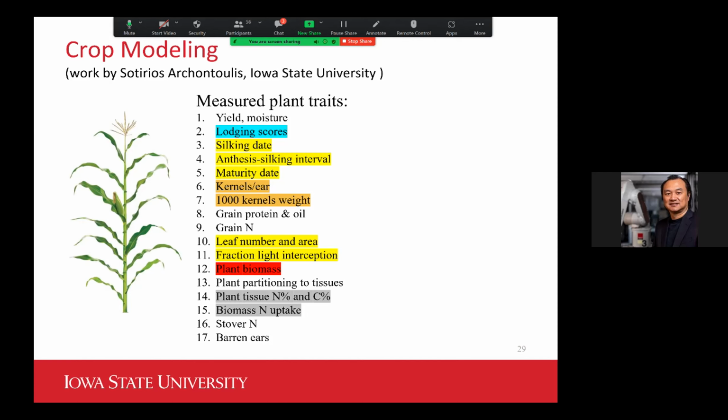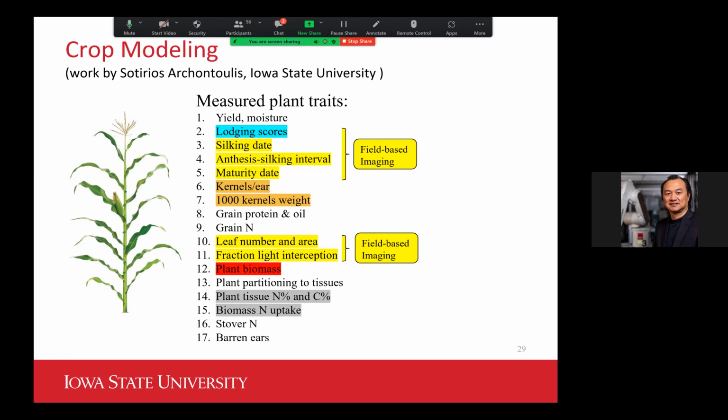Or some of the traits which we cannot really do well in the field, or the traits which we probably have to do by hand. After starting this list, I started to group them into different categories. One is those traits, for example, silking date, silking interval, maturity date, and then leaf number, leaf area, and fraction of light interception.